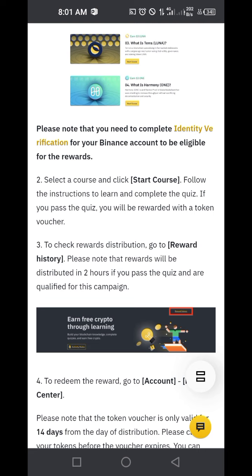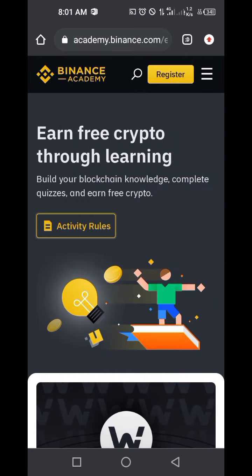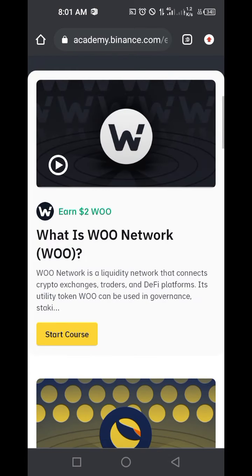The rules say the reward must be redeemed within 14 days after the day of distribution, meaning that if you don't collect the reward that is given to you, after 14 days it will no longer be valid. It will be deleted from your account. So, the first thing you need to do is to just click on start course.